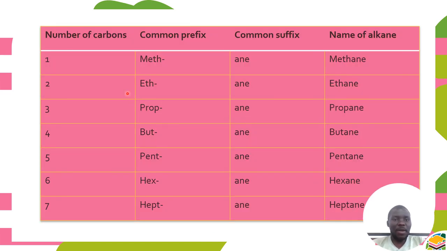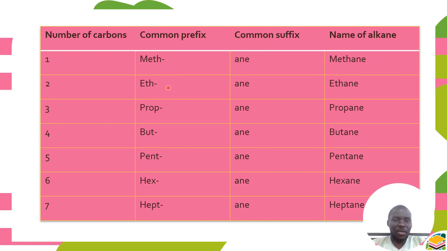So we have a table showing the number of carbons, the common prefix, the common suffix, then the name of the alkane. The prefix comes first and the suffix will be the last one. When we combine them, we come up with a name. For example, for 1 carbon the prefix is meth. We add ane, it's methane.